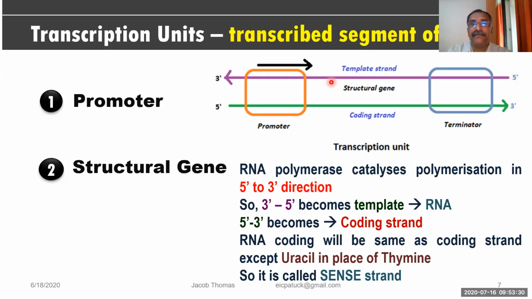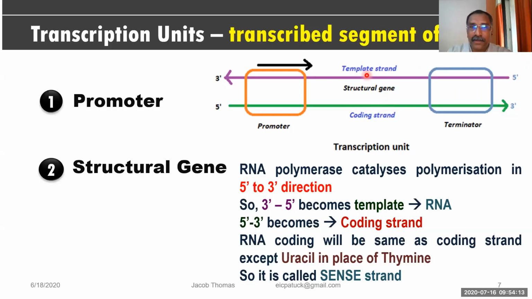Now you can see that this RNA polymerase is running on the 3' to 5' strand, which becomes the template, and this is synthesizing RNA. Okay, whereas what will happen to this strand? This strand will sit as it is and do nothing. And this strand is called the coding strand. So this 5' to 3' strand is called the coding strand, or it is also called the sense strand. I will tell you why it is called the sense strand. So this is called the coding strand or sense strand, but this strand is called the template strand.